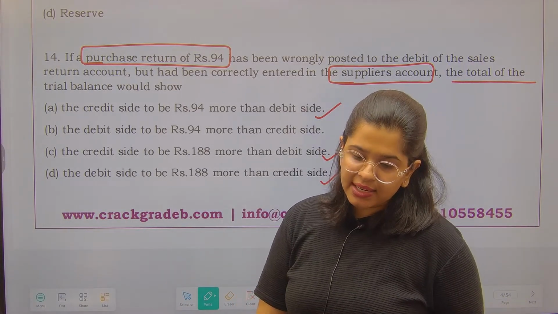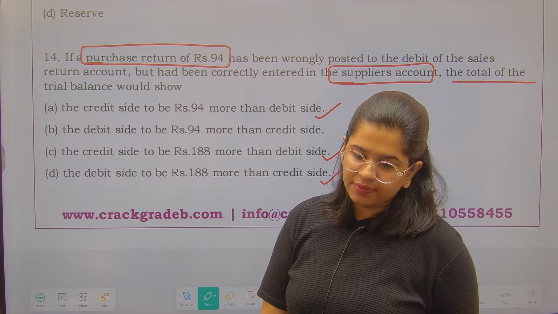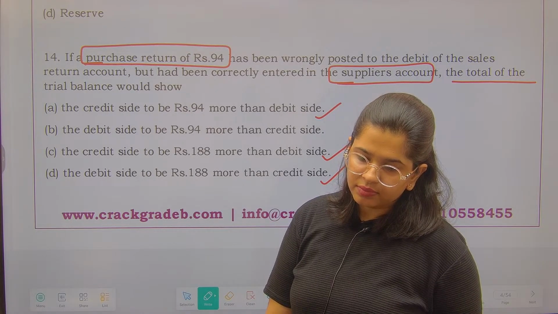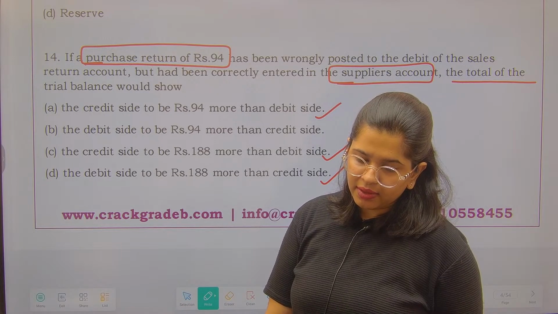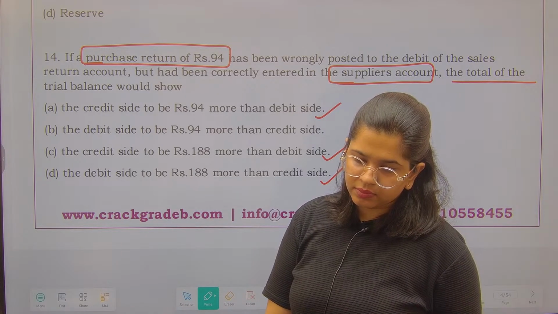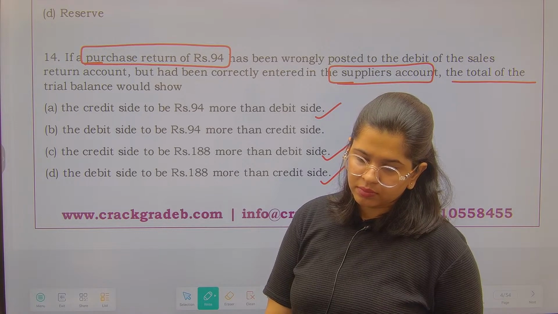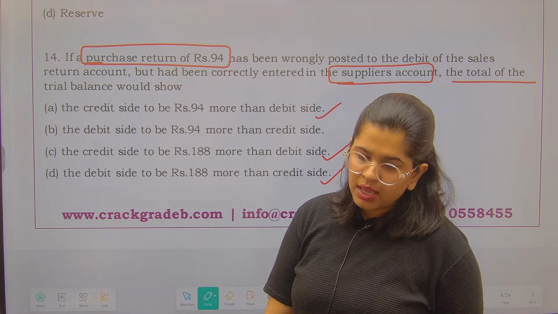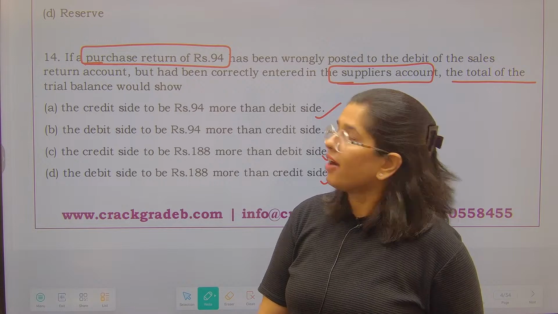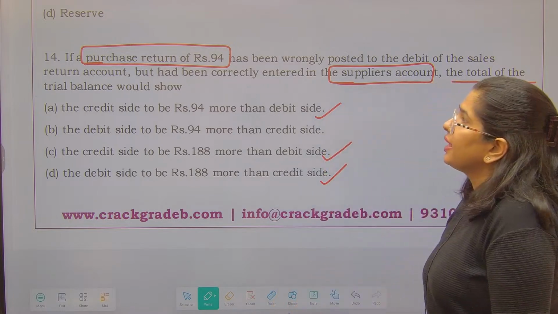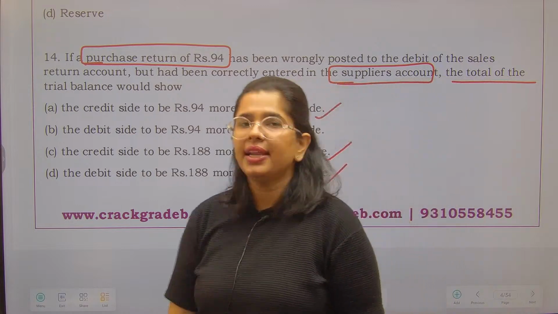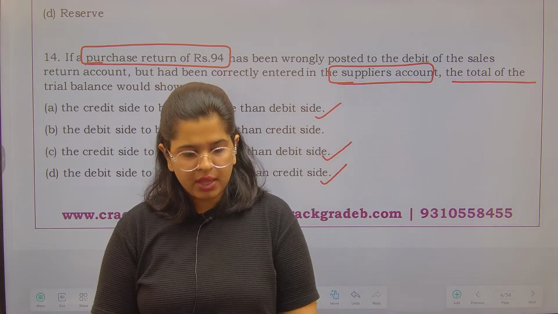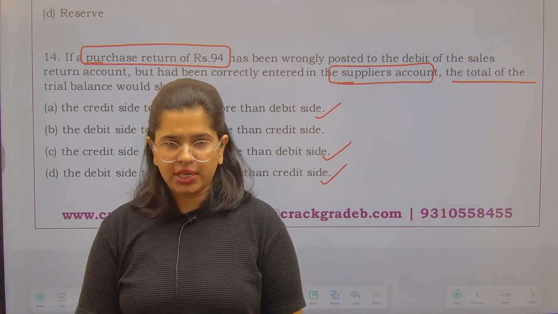ये ट्रायल बैलेंस रिलेटेड एरर से आपका क्वेश्चन है. बताइए. See over here, there is a purchase return. So purchase return आपको क्या करना चाहिए था? Credit या debit? First thing first. What you should have done with the purchase return?